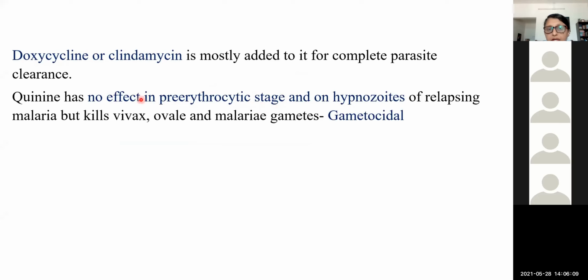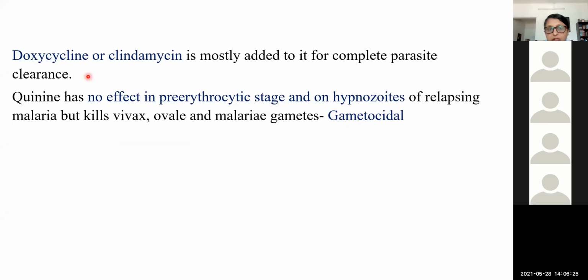But it has schizonticidal as well as gametocidal property. It has no effect on the exoerythrocytic stage, so it cannot be used for relapse.